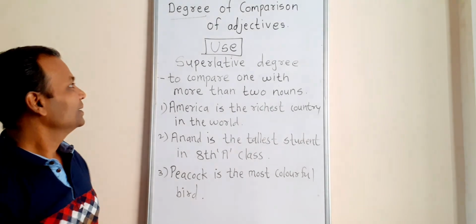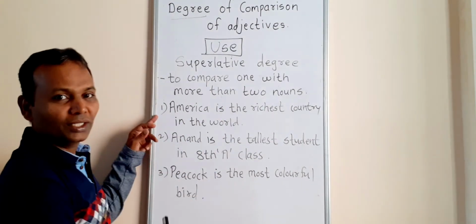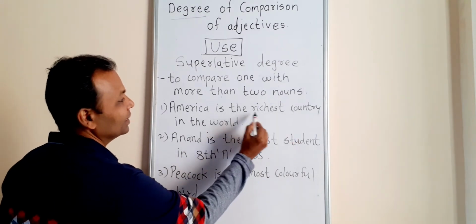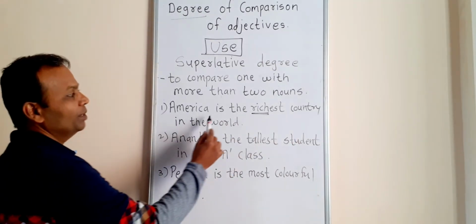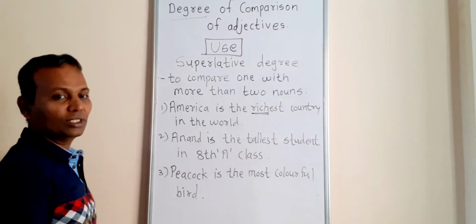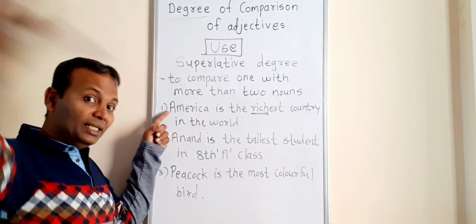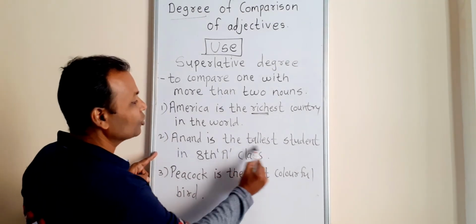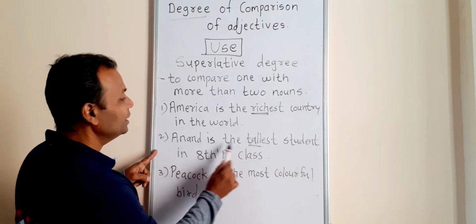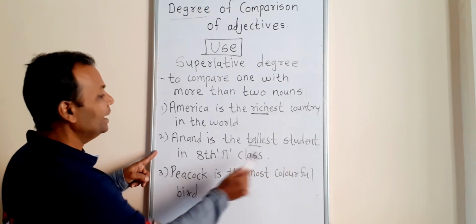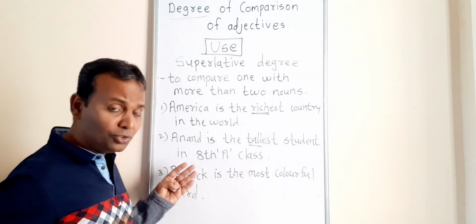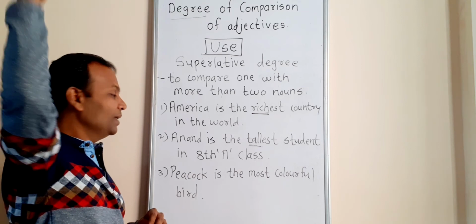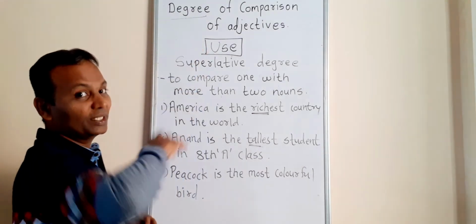Okay, so let's see the examples. America is the richest country. Rich. Okay, America is the richest country in the world. So America is compared with many countries in the world. Anand is the tallest. The quality is tall. Anand is the tallest student in 8A. So in 8A class there are many students, but Anand is the tallest student. Okay, so it is a superlative degree, highest degree.